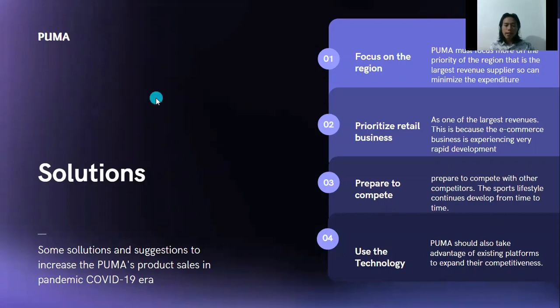Okay, next is about the solutions. There are several solutions that I offer to Puma. First, Puma must focus more on the priority region that is the largest revenue supplier, so that expenditure can be minimized. Here, the largest revenue comes from the Europe, Middle East, and Asia region. The second is to prioritize the retail business, because e-commerce is experiencing very rapid development.